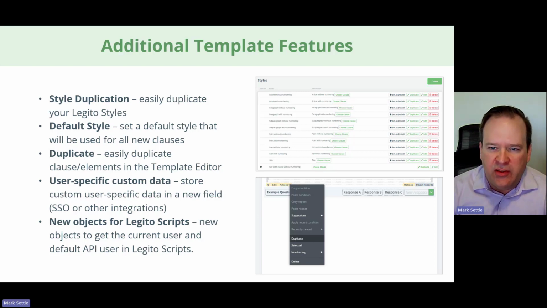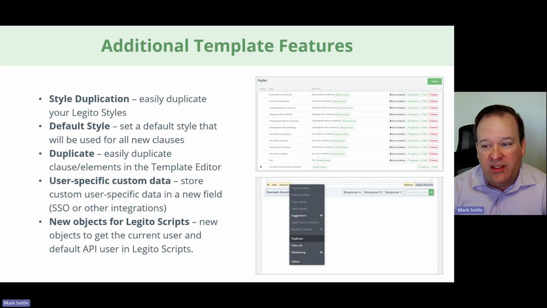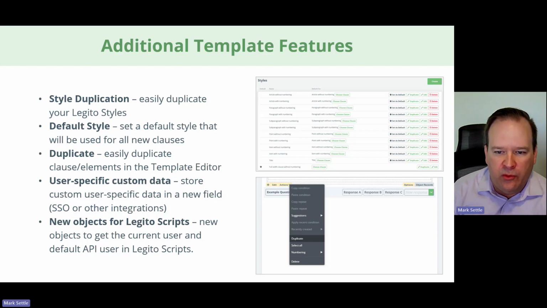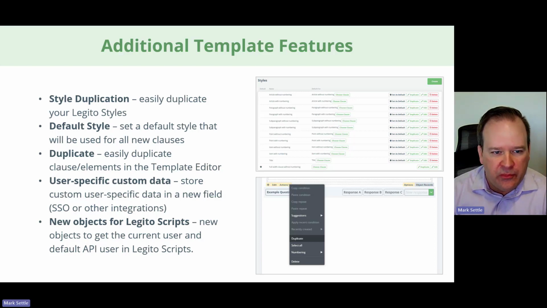You can now duplicate styles easily in the style management section. You can also set a default style. That's very useful. That means any new article or clause that's dragged into a Legito template will use that default style. That used to be a little dependent on what clause you were dragging in, whether it's paragraph or subparagraph or point. Now you can set a default style to be used for those items.